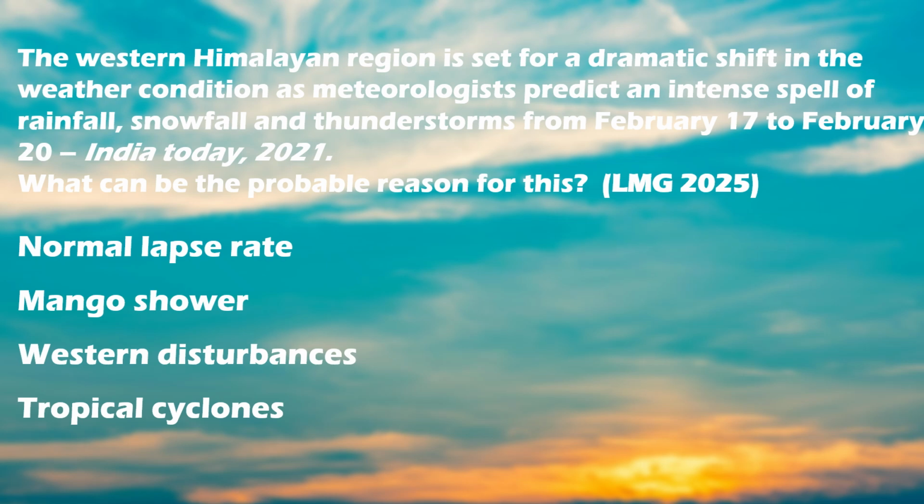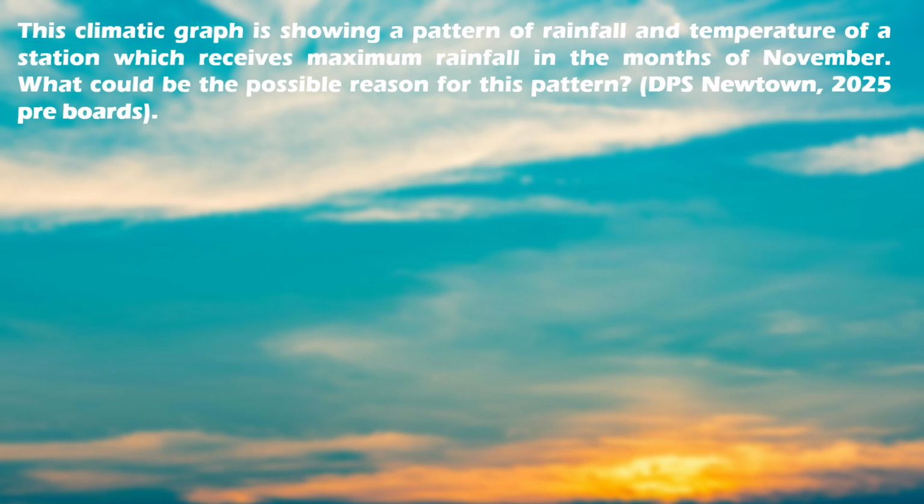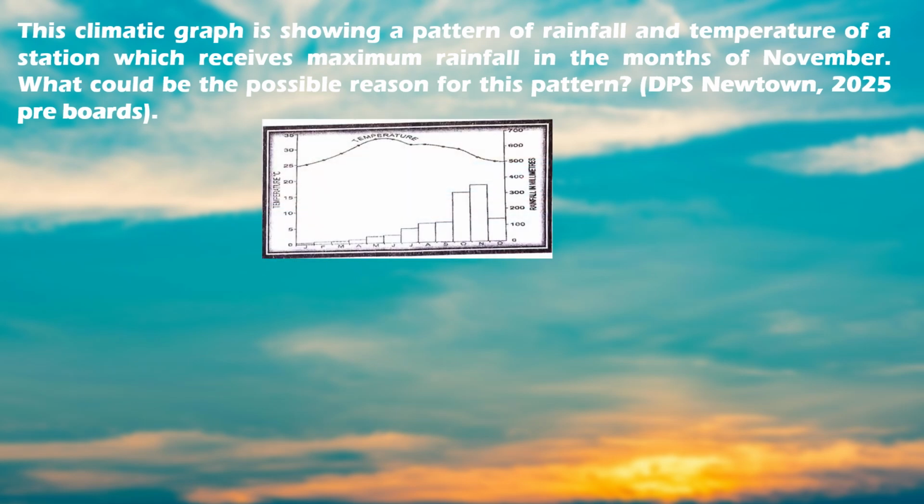And the correct option is western disturbances, as it is a wind phenomenon which affects the northwestern part of India in states such as Punjab, Haryana and Kashmir. And the next question is, this climatic graph is showing a pattern of rainfall and temperature of a station which receives maximum rainfall in the months of November.